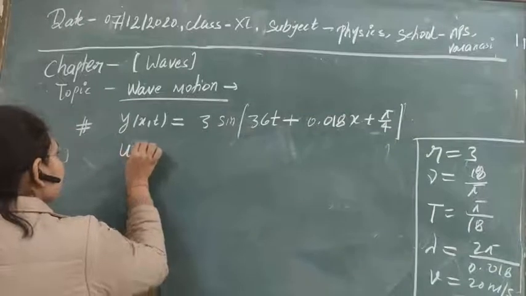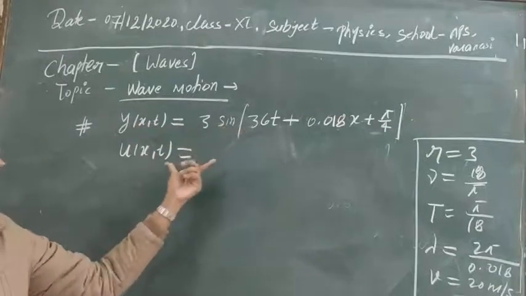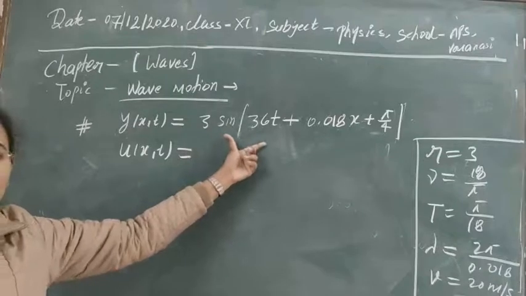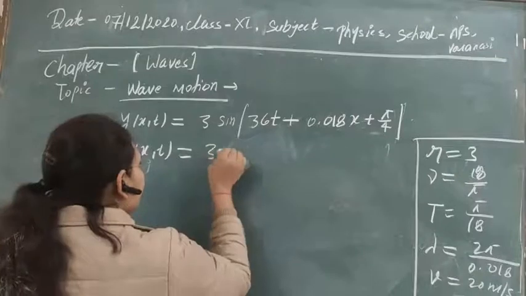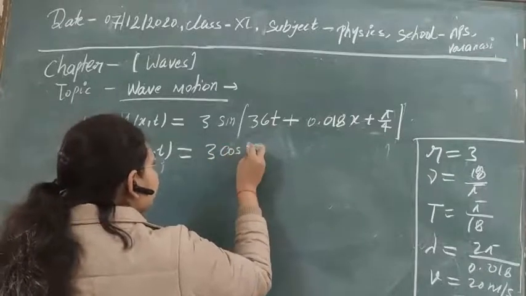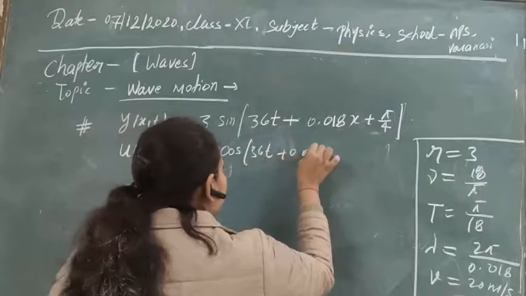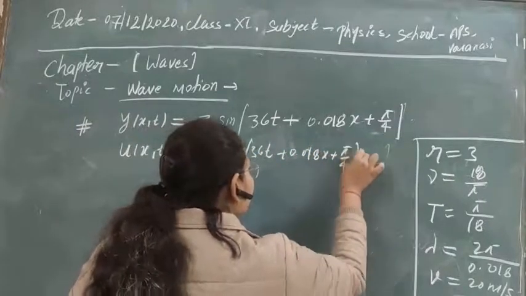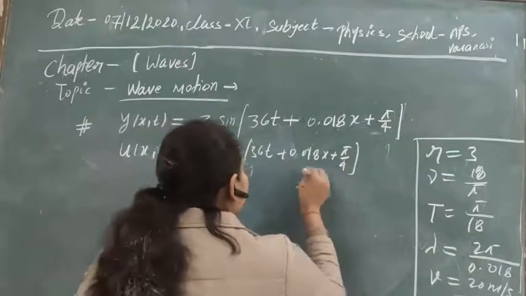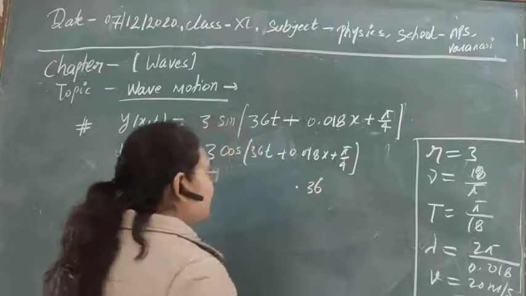For the particle velocity, we just have to differentiate this equation, and that will give you the particle velocity. After differentiation we obtain cos of (60t plus 0.018x plus pi by 4) into, in terms of t, if you solve it, 36. Okay?